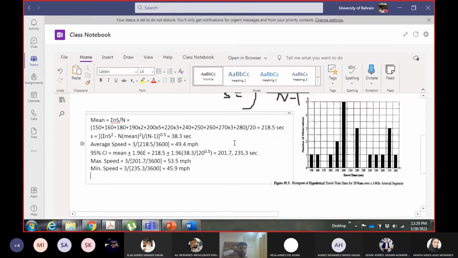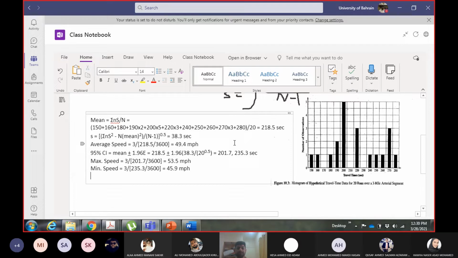Okay, so again, now these speeds will be known as travel speeds, because now you have used travel time to calculate them. So the average speed is the average travel speed. Then we have the maximum travel speed and the minimum travel speed for the 95% confidence interval.